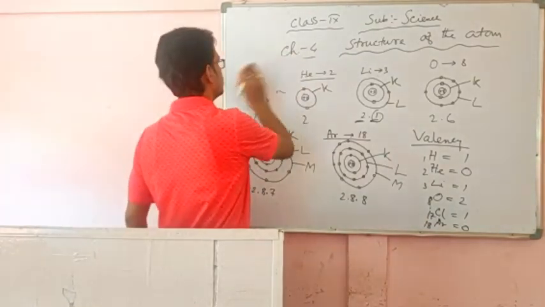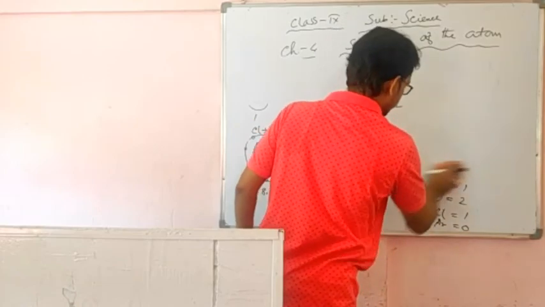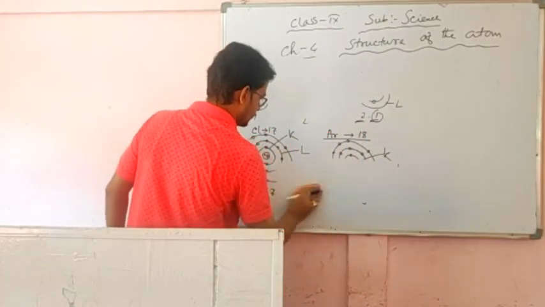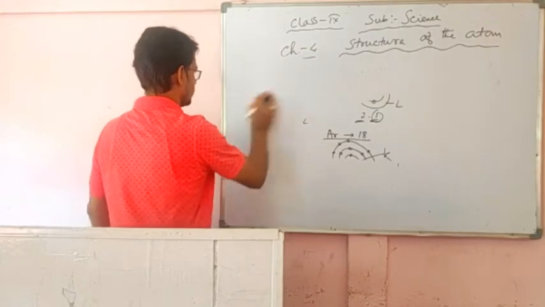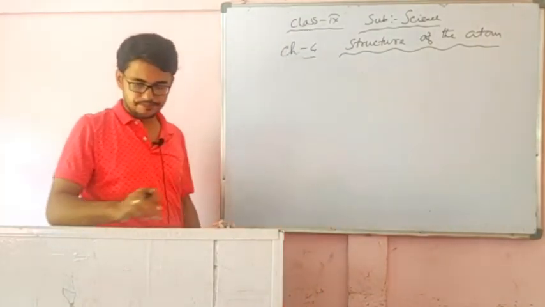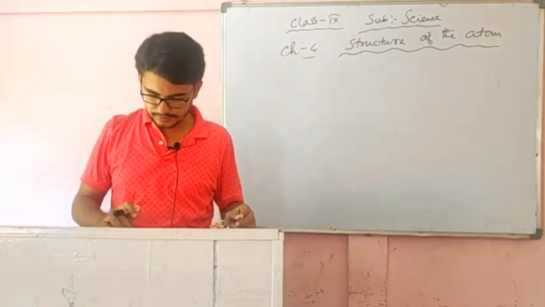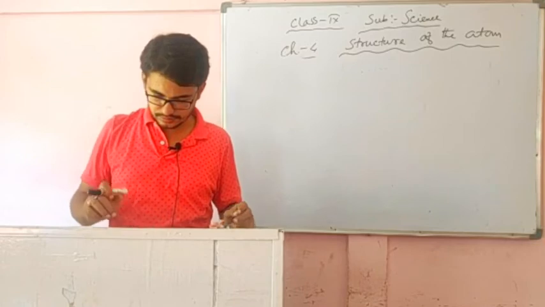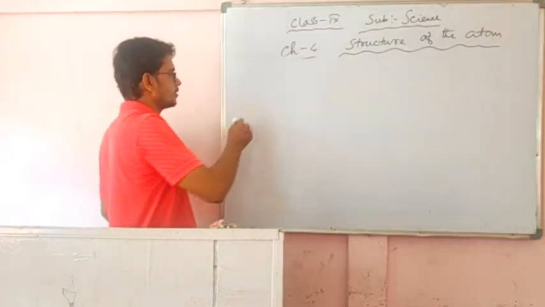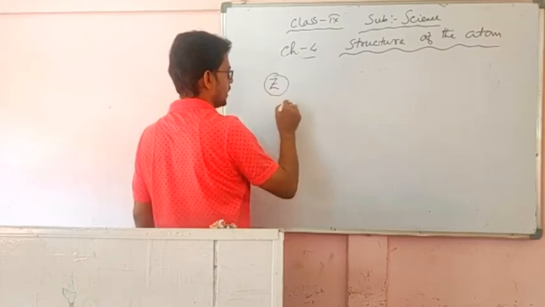Now, atomic number is denoted by Z. So Z denotes the atomic number.